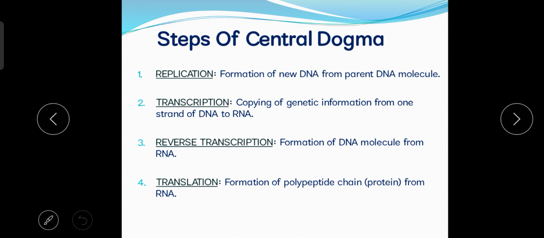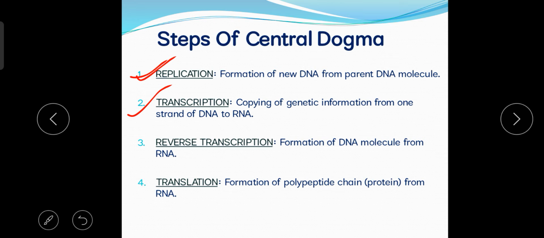Okay, so now the steps of central dogma. As you know, the first step is the replication process. So replication means the formation of a new DNA molecule from the parent DNA molecule. Always from one parent DNA molecule, two new daughter DNA molecules are produced, and this process is called the replication process. So replication is one of the processes of central dogma, which is the first process. Then move to the second, which is called transcription.